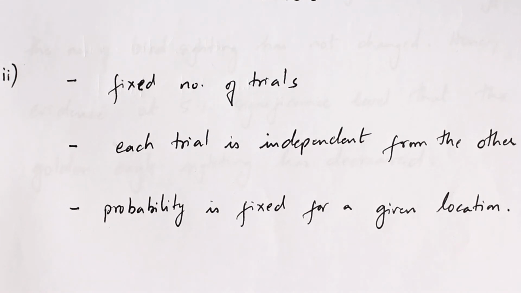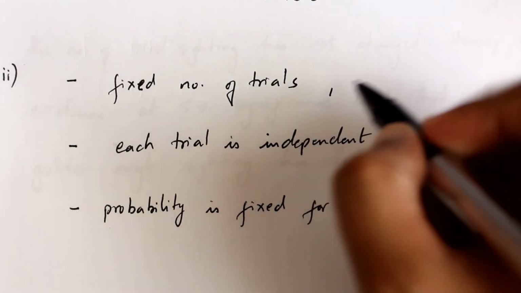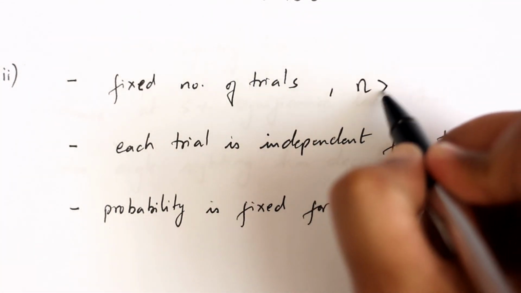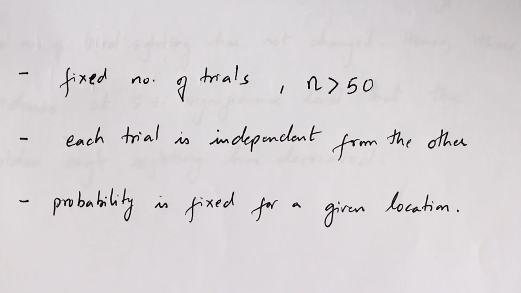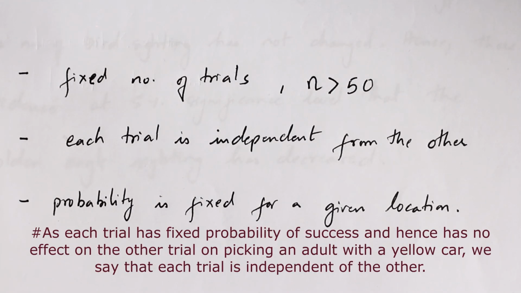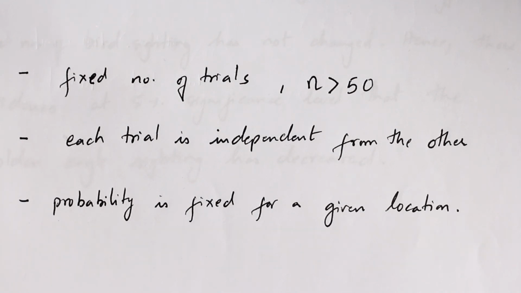In particular, you can approximate a binomial distribution by a Poisson distribution for n greater than 50. This is a rule. In this case, each trial is independent of one another because we cannot say for sure that an adult from a certain country will definitely have a yellow car. So they are independent of one another.